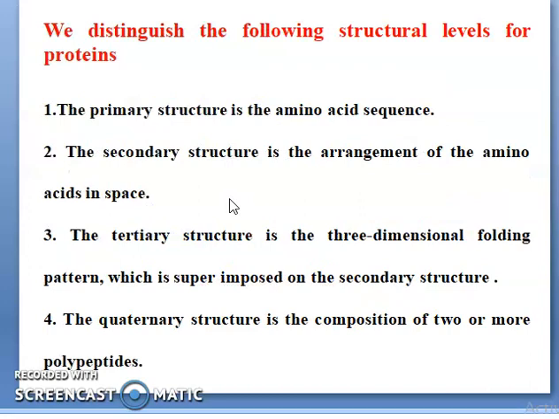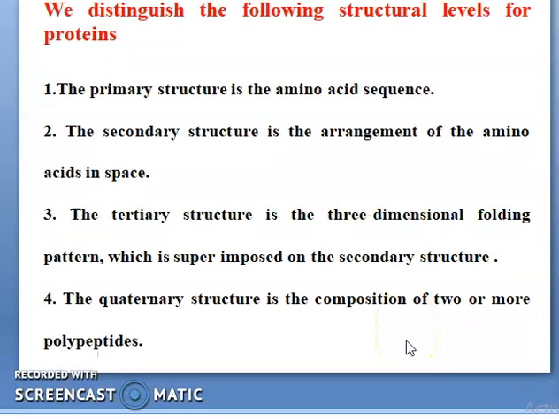For more details, we distinguish the following structural levels for proteins. The primary structure shows the sequence of amino acids. The secondary structure means how the amino acids are arranged in space. The tertiary structure means the three-dimensional folding pattern, superimposed on the secondary structure. The quaternary structure is the composition of two or more polypeptides.